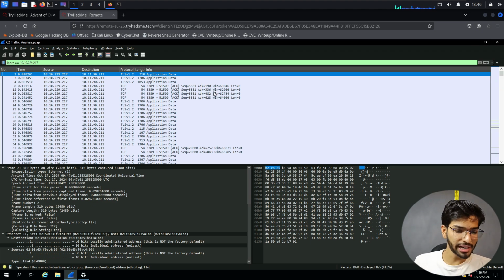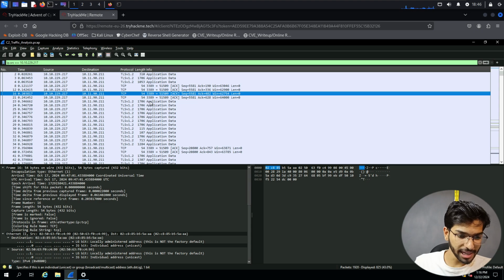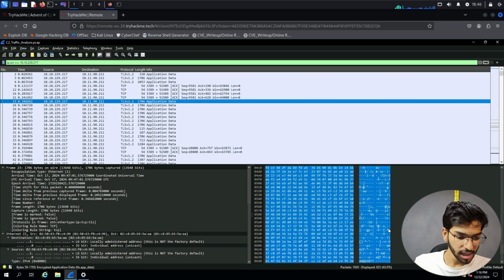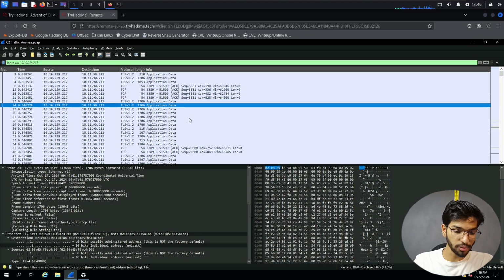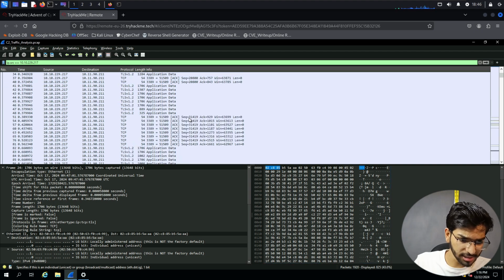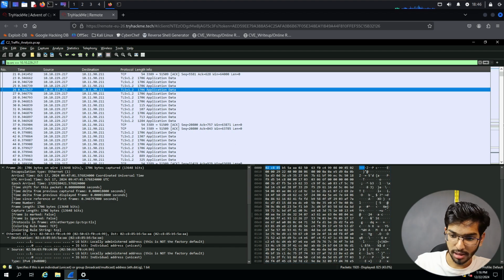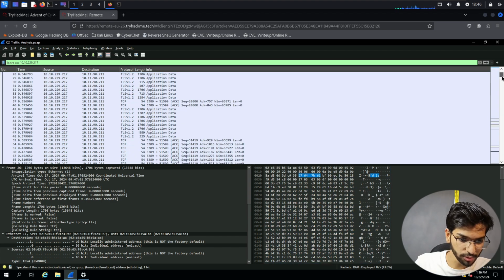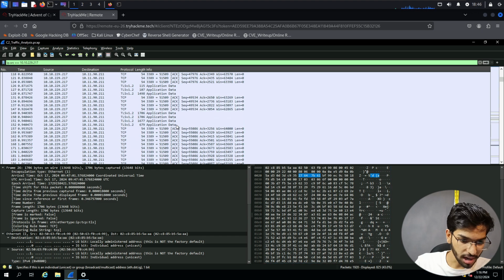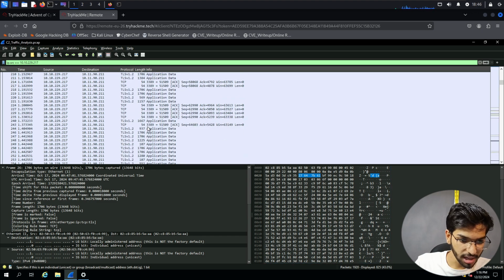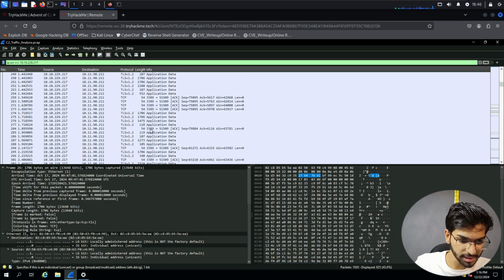Looking at the data here, we can see some acknowledgement packets being transferred back and forth, and application data, some information is being transferred. So as you get more and more details, you can get a pretty good understanding of the effectiveness of this tool. Scrolling down, somewhere down here, we can see other information which will be quite useful for our analysis today. All of these are just the back and forth communication that is happening. Then application data. Let's look for something which is more unusual than application data and some acknowledgement packets.